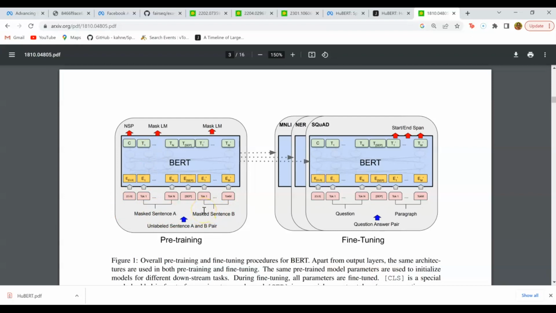Now, in the case of speech, we have a bit of a complication, because speech is a continuous input. So we do not have discrete inputs going into the model. That's why we need two steps for processing speech the same way we process text in BERT.